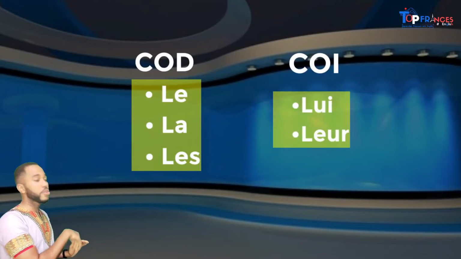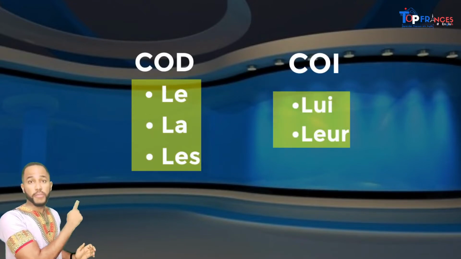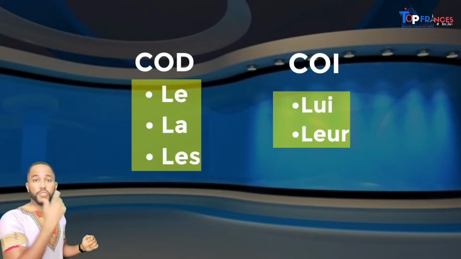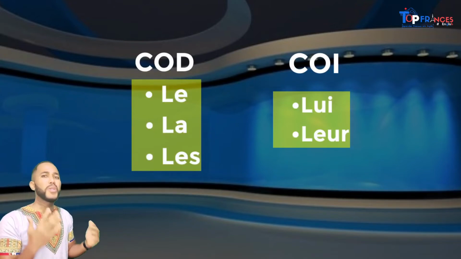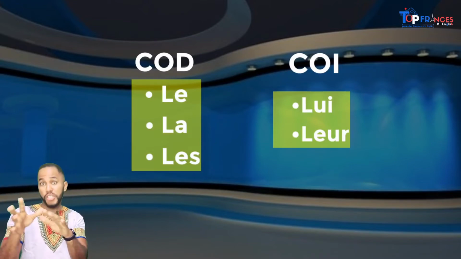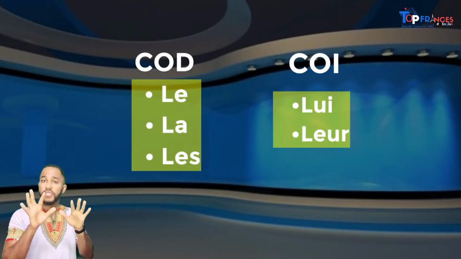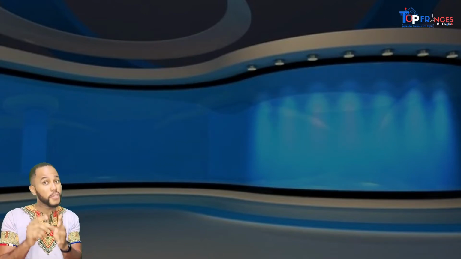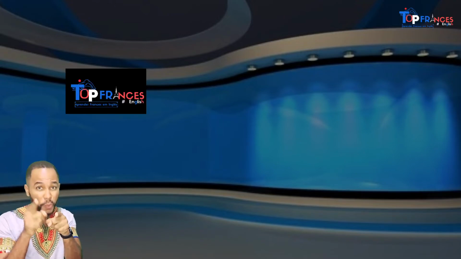Lui substitutes the singular, both male and female, and leur substitutes the plural, both male and female. I know it can look confusing, especially if you're learning for the first time, but I just want you to stay focused and remain concentrated. You are going to understand exactly where we are going.